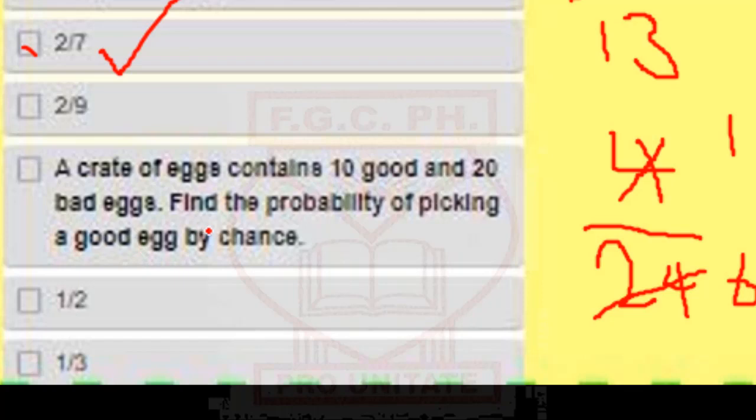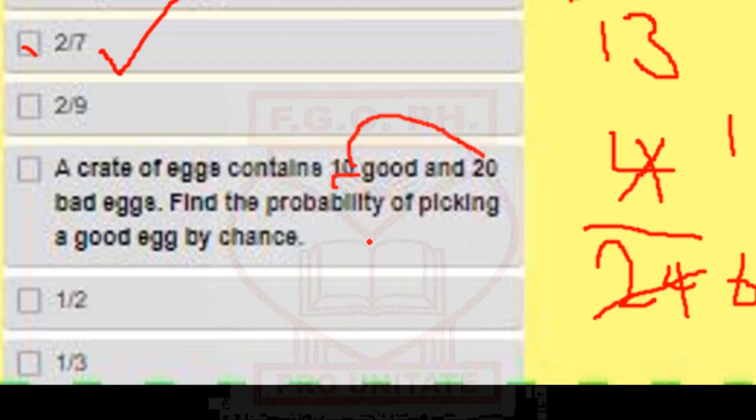Probability of picking a good egg by chance. Picking a good egg by chance would mean the total number of good eggs over the total number of eggs in the crate. So how many good eggs are there here? 10. And how many eggs are there altogether?